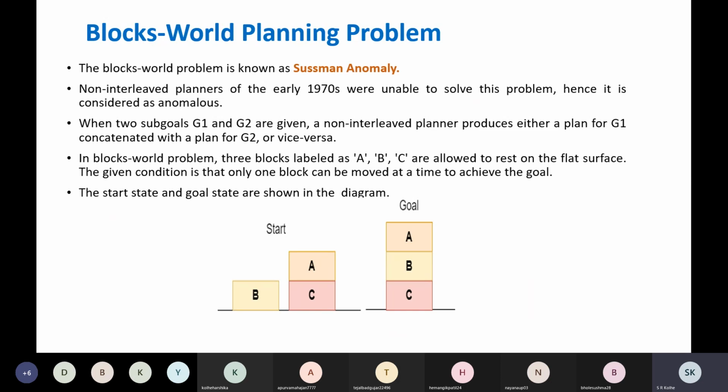In the literature, you will also find that this block world problem is also known as the Sussman anomaly. The reason is, in the 1970s, when problem solving techniques were used to solve this problem, in the initial set of techniques, which you can call non-interleaved planners.